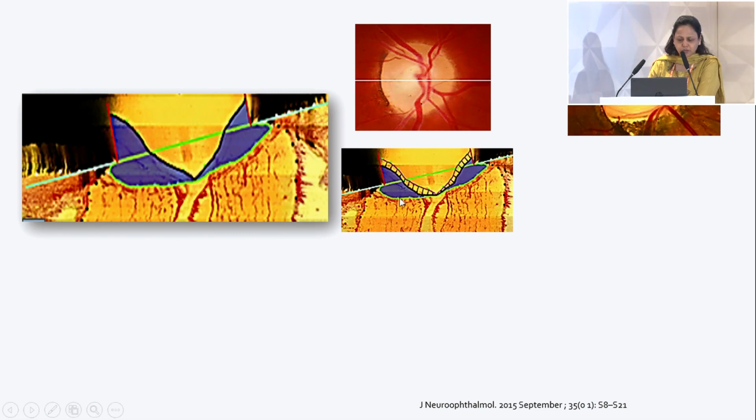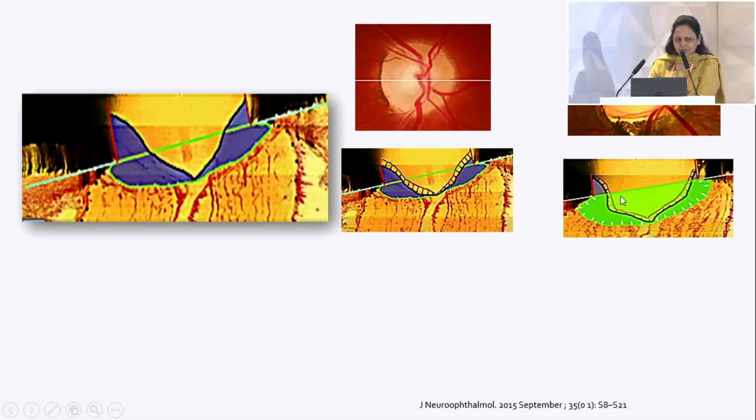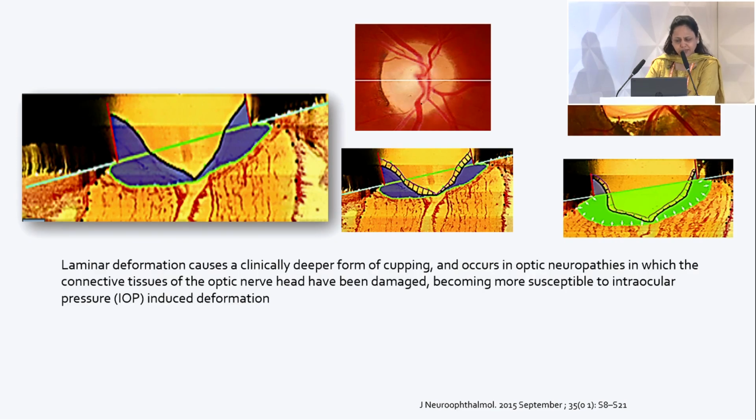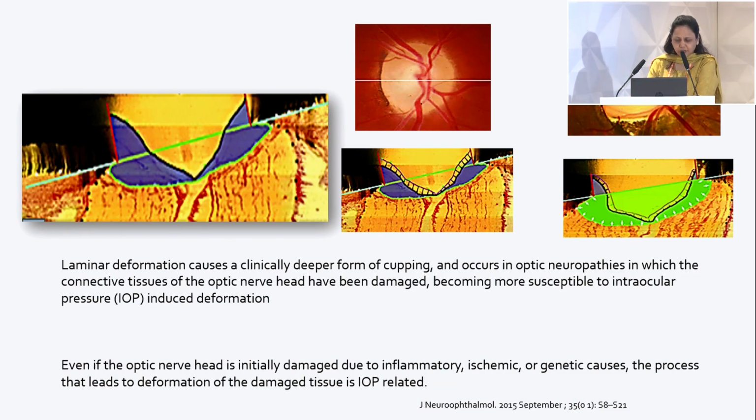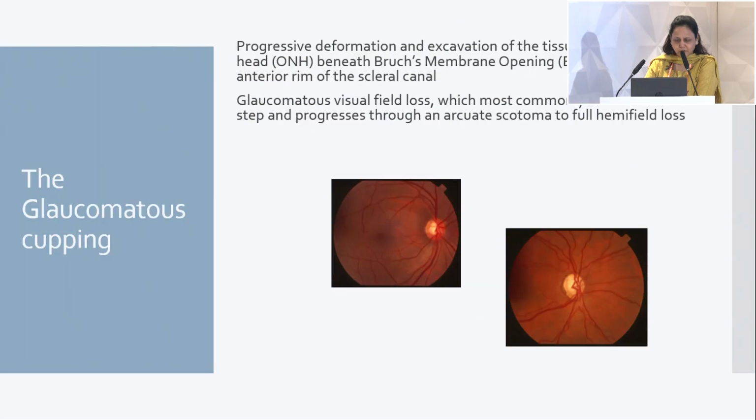lamina cribrosa, it's only the loss of the neural cells which is happening. There is no deformation of the connective tissue, which is all anterior to the lamina cribrosa. But here we see that there is deformation and disfigurement of the connective tissue associated with the lamina cribrosa, and this is how you see the area enlarges, the excavation happens and the cupping occurs. So all in all, we can say that whatever the reason may be, the final excavation or the damage to the optic nerve head is because of the IOP-related changes only. Maybe the primary insult be inflammation or ischemia or whatever it may be.